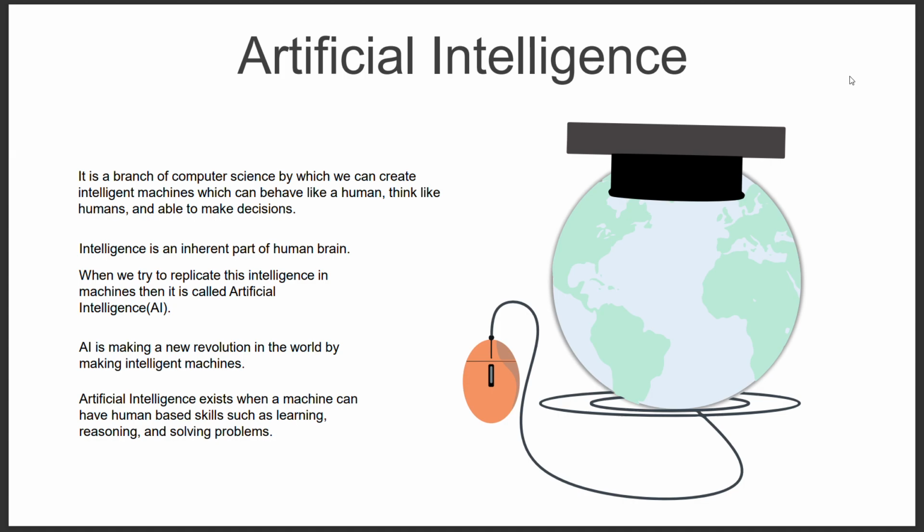Artificial intelligence exists when a machine can have human-based skills such as learning, reasoning, and problem-solving skills. Artificial intelligence is associated with computer science, psychology, neuroscience, biology, maths, sociology, etc.